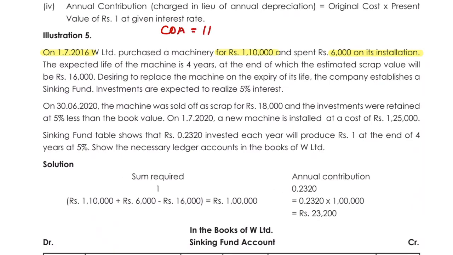So the cost of asset will be 1,10,000 plus 6,000, so it would be 1,16,000 rupees. It is your COA. The life of the machinery is 4 years.